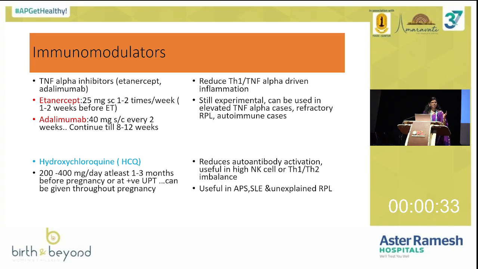So next thing is TNF alpha inhibitors like etanercept and adalimumab. These are still experimental, not routinely used, but they can be used in elevated TNF alpha. Now there is a blood test which will tell TNF alpha. If it is elevated TNF alpha, these cases can straight away benefit from TNF alpha inhibitors.